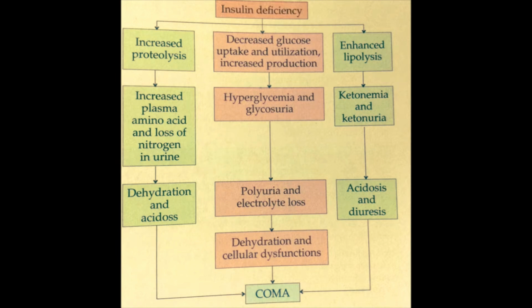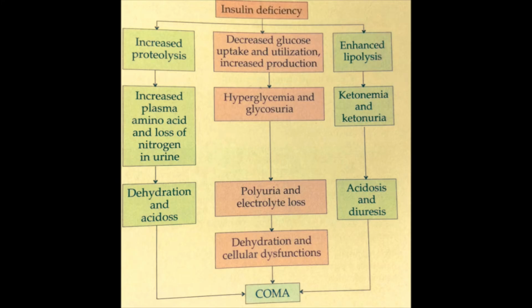What happens when there is a deficiency of insulin? When there is an insulin deficiency, it can lead to coma. What are the possible mechanisms that can lead to the coma? There are three possible ways that can lead to the coma due to insulin deficiency. The first one is increased proteolysis. The second one is decreased glucose uptake and utilization and also increased production. And the last one is enhanced lipolysis.